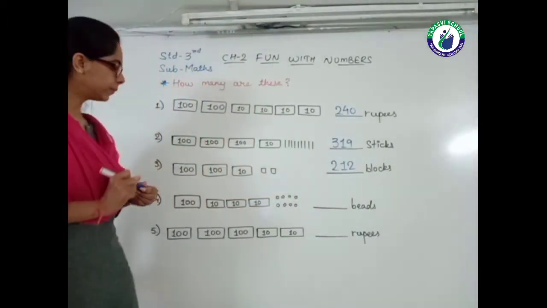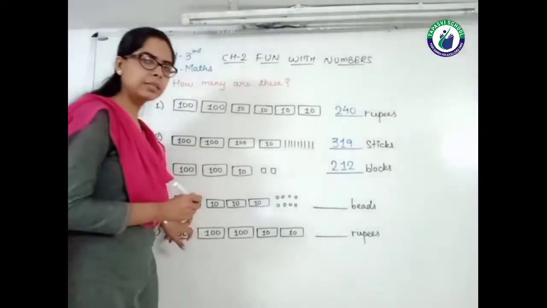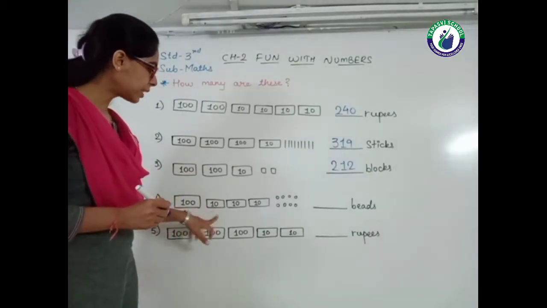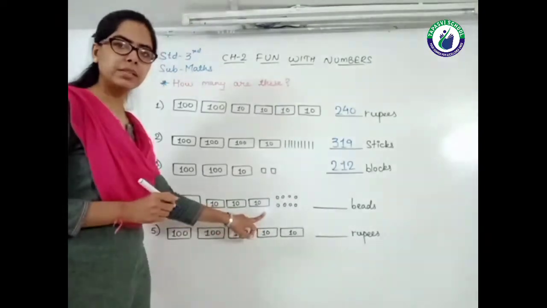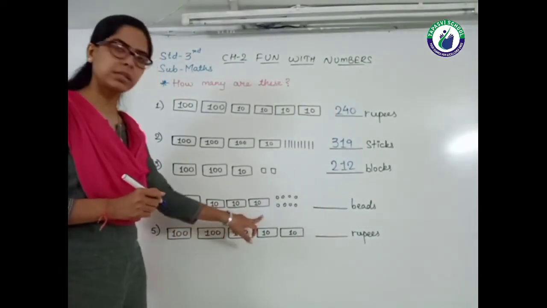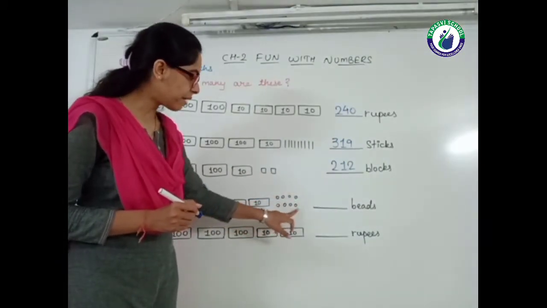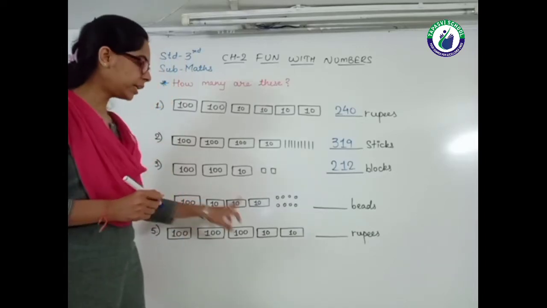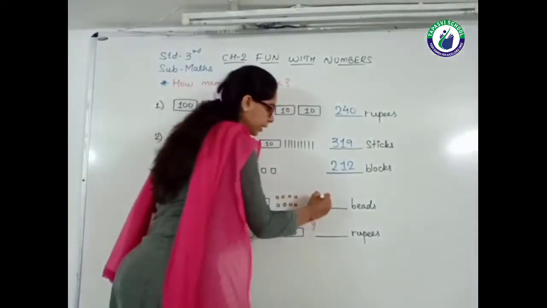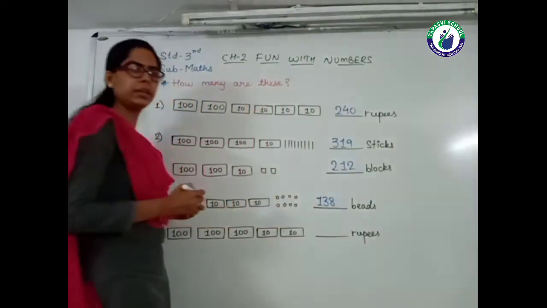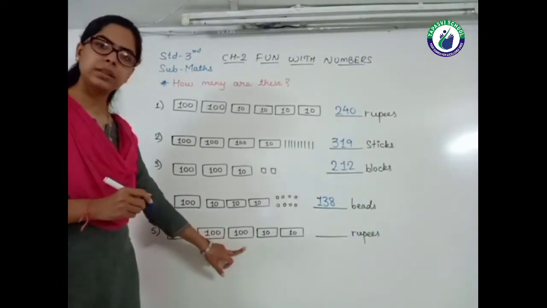The next one, here are beads given. So this is 100, then 10, 10, 10. That is 10 plus 10, 20, 20 plus 10, it means 30. So 100 plus 30, and some more beads, 1, 2, 3, 4, 5, 6, 7, 8. So this is 138 beads in total. I write it down here, 138.